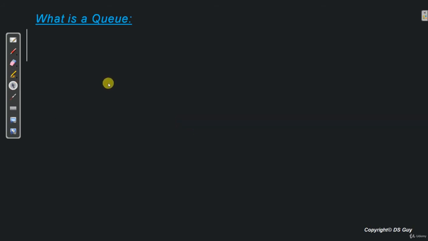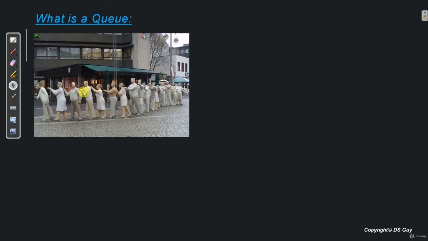So now the question is, what exactly is queue? As you would have guessed, queue is same as what we see every day in our normal day-to-day life. So here we see that a bunch of people have formed a queue to enter into this restaurant. So a queue data structure is also very similar to the queue that we are seeing over here.